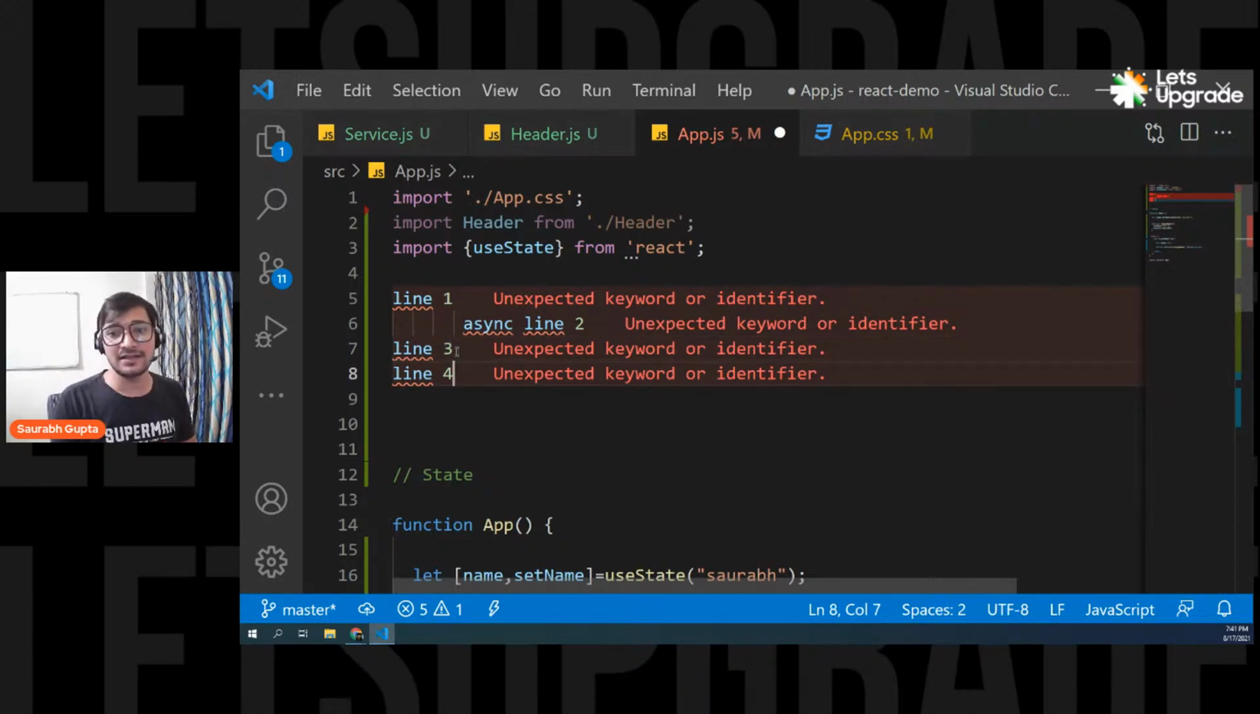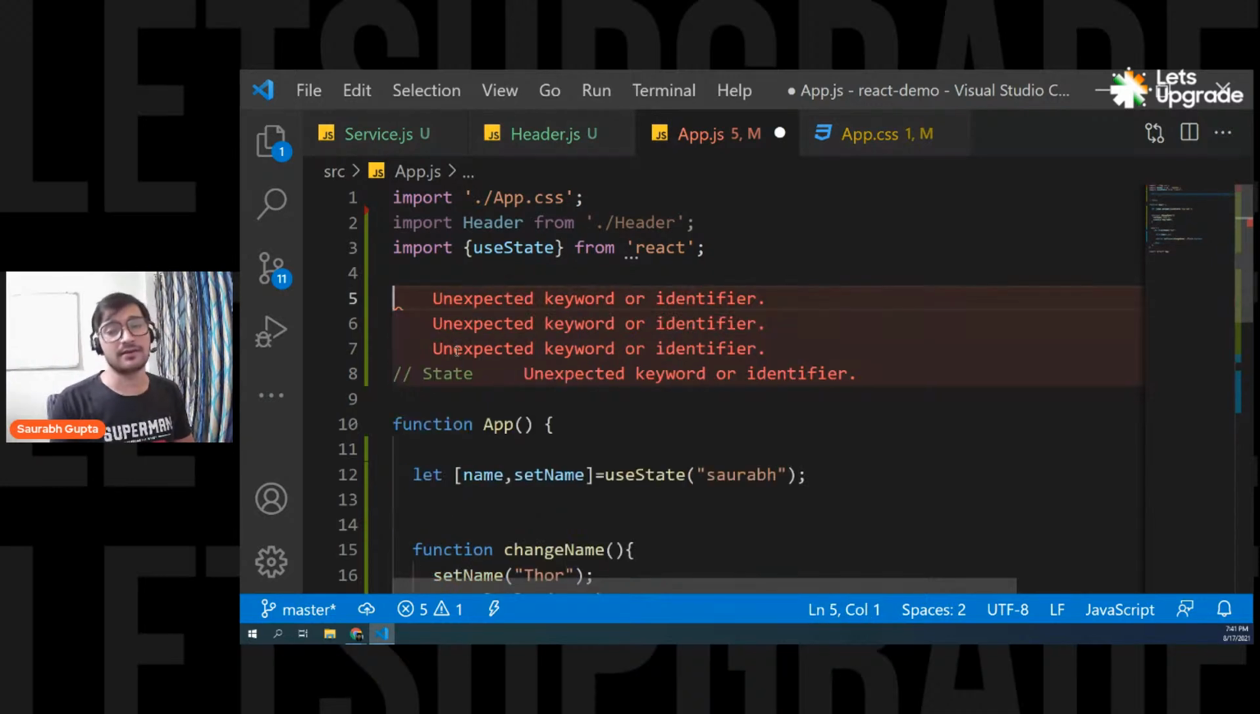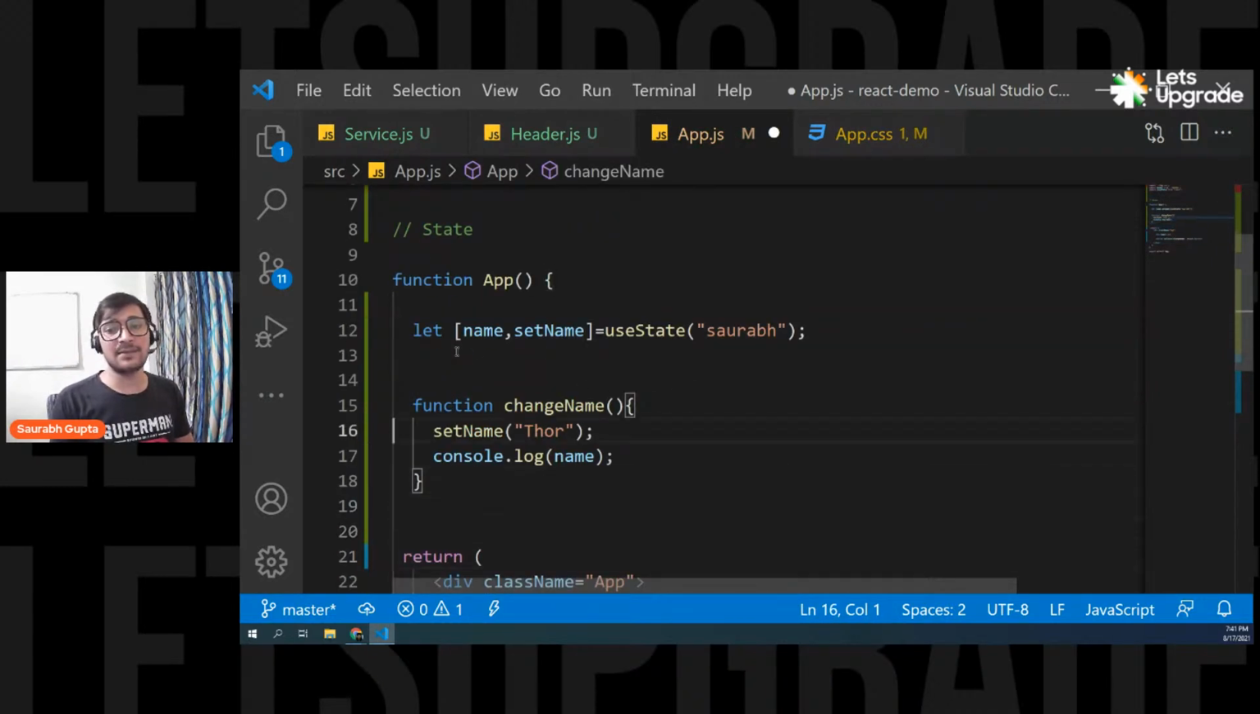Is that clear? That means line number three maybe gets executed before line number two. Line number four also gets executed before line number two. And maybe line number two takes 10 minutes and executes after everything at the end. It can also happen. And that's what is happening here. Set name is asynchronous. So in that case, this console.log can sometimes get executed before set name. And that's why we're still getting Saurabh.